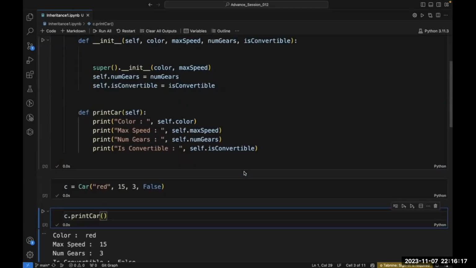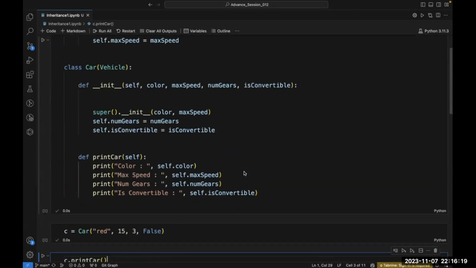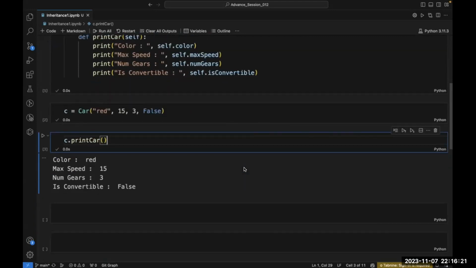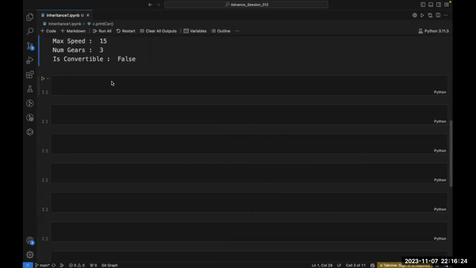So we have understood this basic code. Now I'm going to tell you something. Inheritance and private members. There is one concept called inheritance and private members. So let's understand what this inheritance and private members concept is.